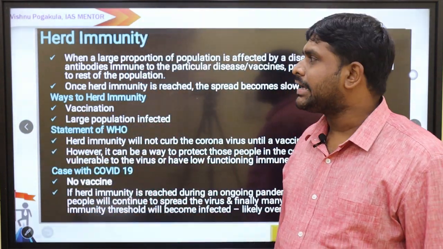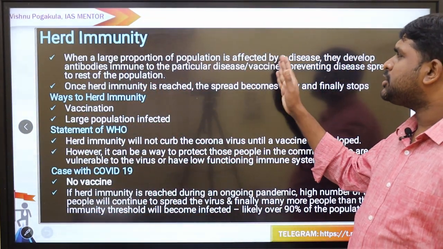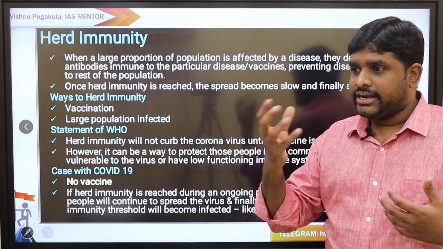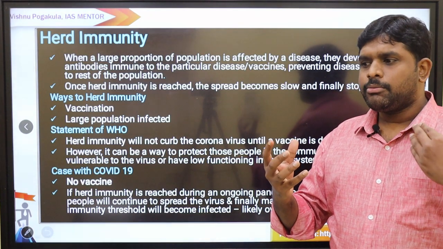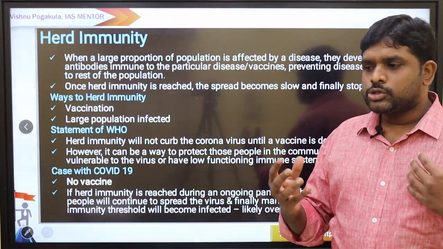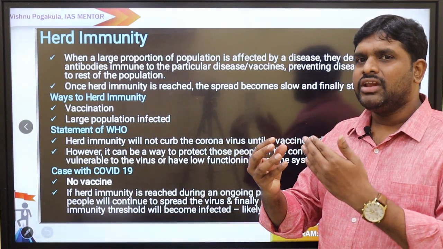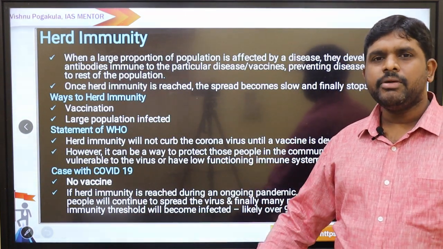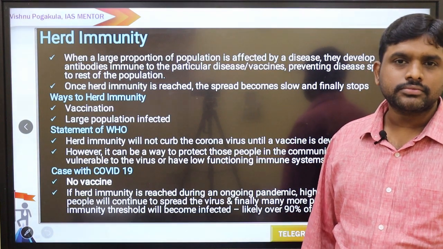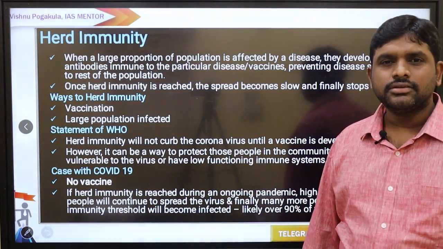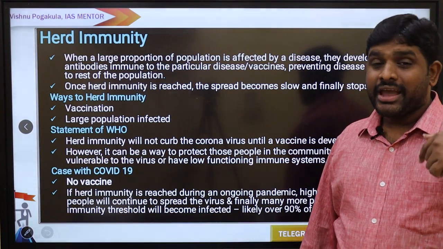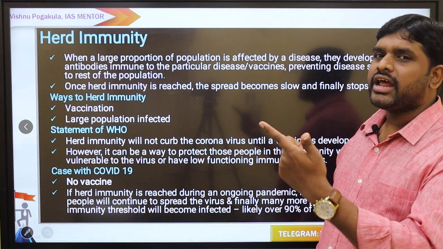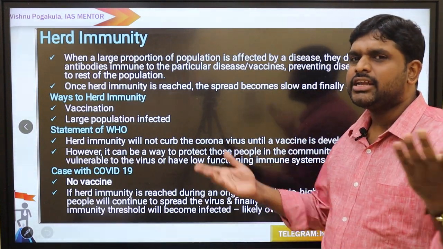So I will explain it theoretically. When a large proportion of the population is affected by a disease, they develop antibodies. Antigens will be there and antibodies will be there. These antibodies will be killing the antigens. An antigen is a foreign particle, my antibody will kill this foreign antigen, hence this antigen will die. Hence I will be free. That is the immune system. Killing a foreign antigen is the duty of my immune system, my antibody. If my antibody is acting against the foreign antigen, it is called the immune system.